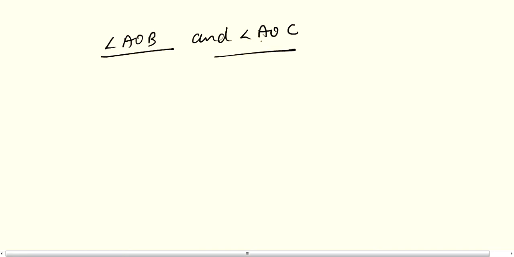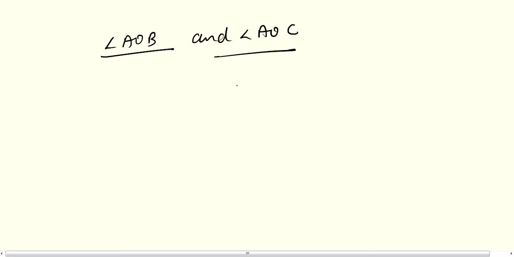Then next question is question number 2. In which of the following figures are angle AOB and angle AOC adjacent angles? As I told you, in the last video I explained very well about adjacent angles. For adjacent angles, you should have a common vertex and a common arm. So I think you can solve this question number 2.